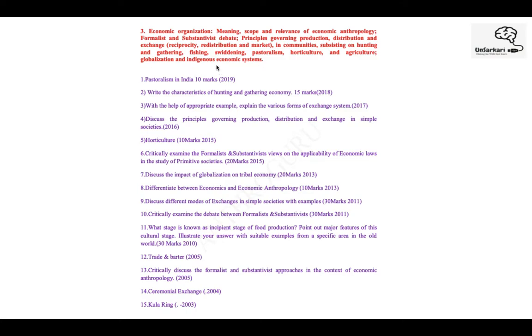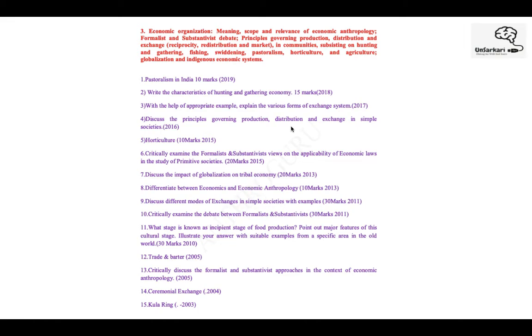The formalist-substantivist debate. Hunting and gathering societies, horticulture, agriculture, globalization. All of these things. Pastoralism in India. This question is actually from paper two, but you will understand what kind of question they are asking even for paper two. Characteristics of hunting and gathering societies from a global perspective. So there are, let's say, the !Kung tribe in Africa, or different tribes and their characteristics from the technical point of view that you have studied. And obviously you would get some current affairs information also, wherein you can quote those examples, right?